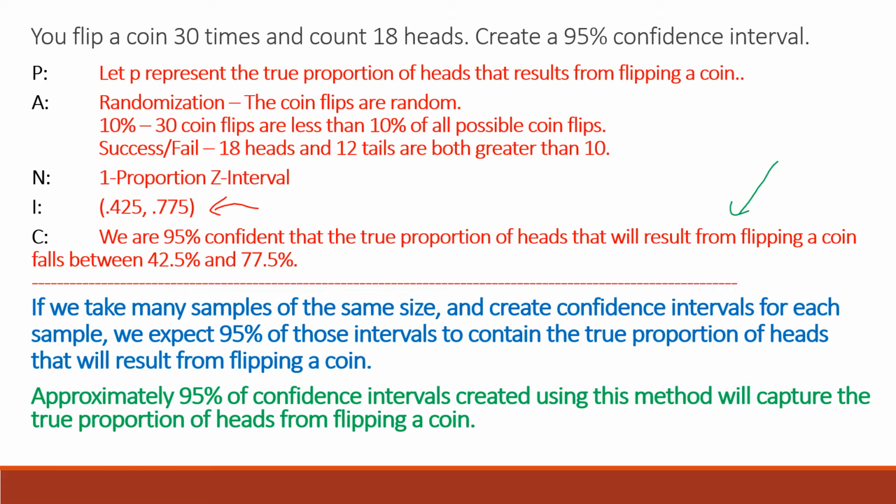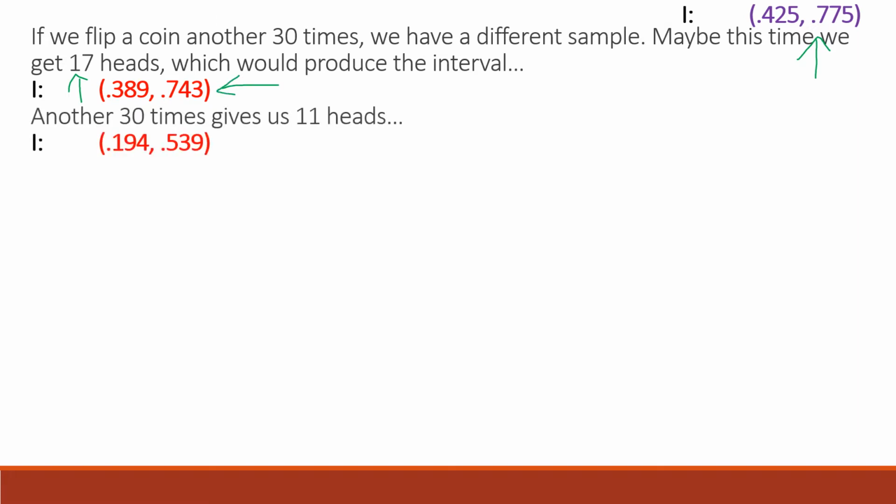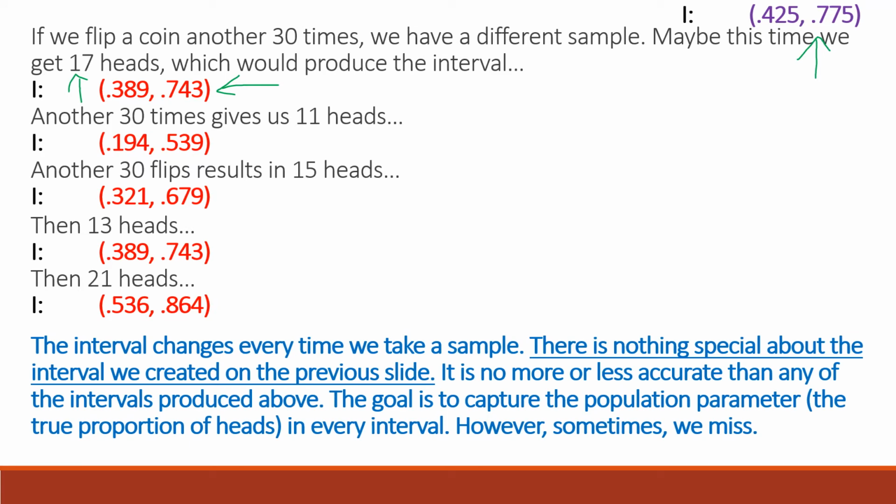So what does that actually mean? So let's say we flip a coin another 30 times, and this is going to give us a different sample. Maybe this time we get 17 heads instead of 18. 18 gave us this interval up here. With 17 heads, we get this interval. It's changed a bit. We flip it another 30 times. This time we get 11 heads with this interval, then 15 heads, 13 heads, 21 heads, etc. Every time that we take a new sample, we get a different interval.